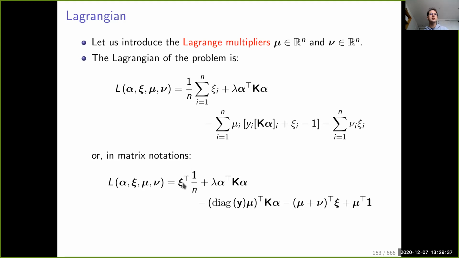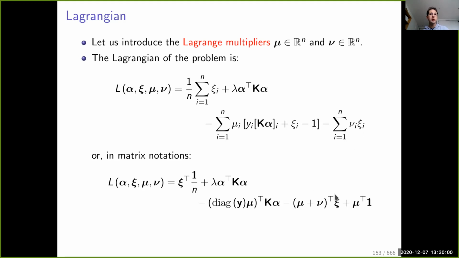This part here is psi times a vector that contains only 1 divided by n. This is nothing else than this part. Similarly, here mu transpose 1 is simply the sum of the mu i times 1. The nu transpose psi is simply the sum of the nu i psi i.